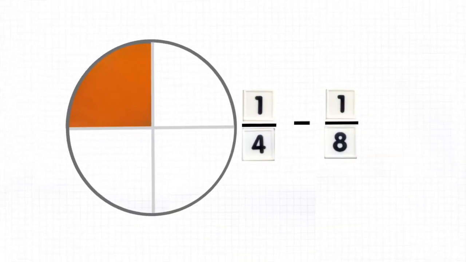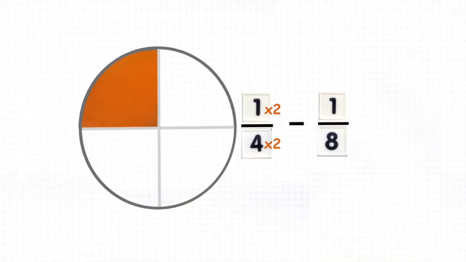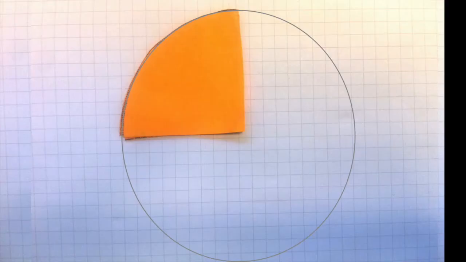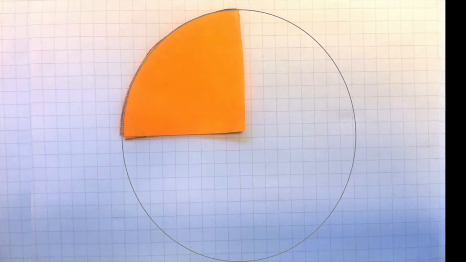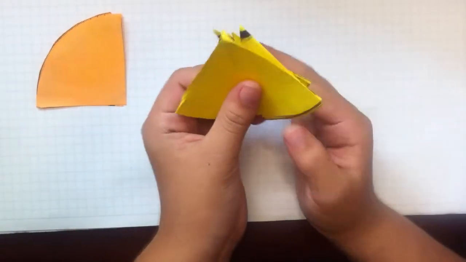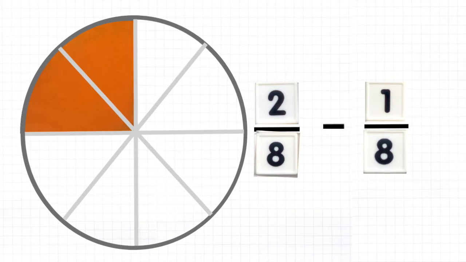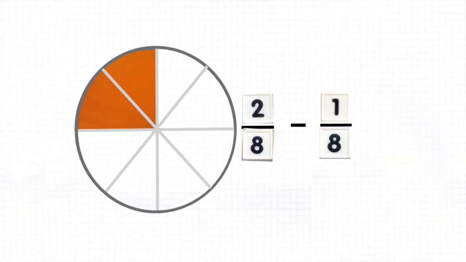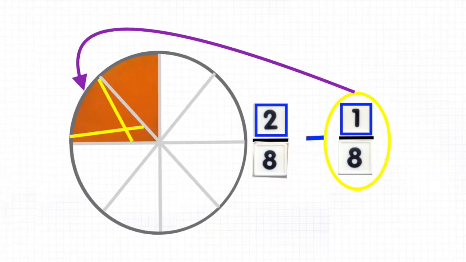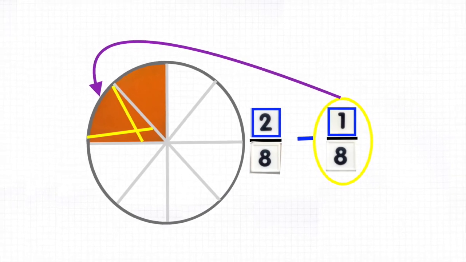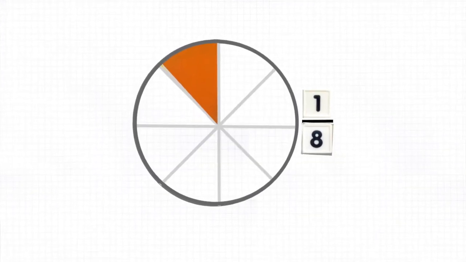Get a common denominator, change the numerator. Convert. 1/4 is equivalent to 2/8. Keep the same denominator. Once you have it, write it down, then subtract the numerators. That is all there is to it.